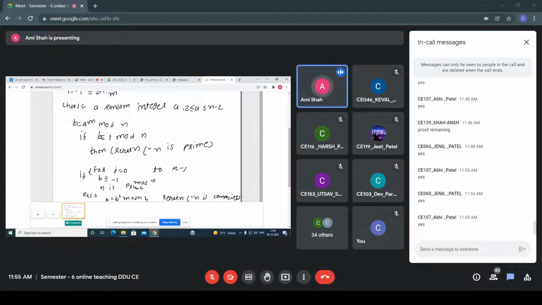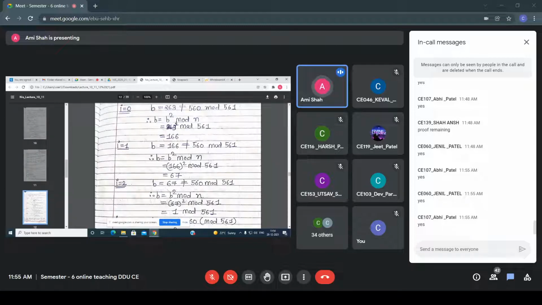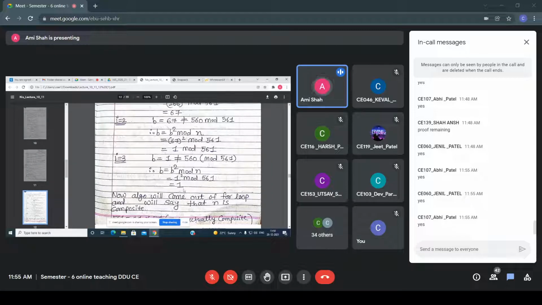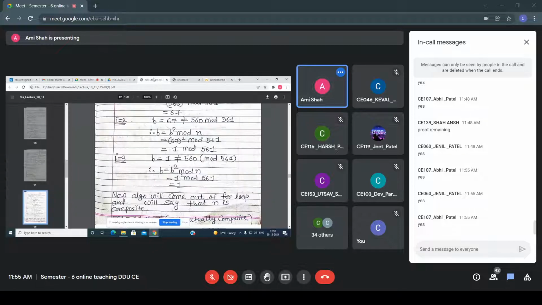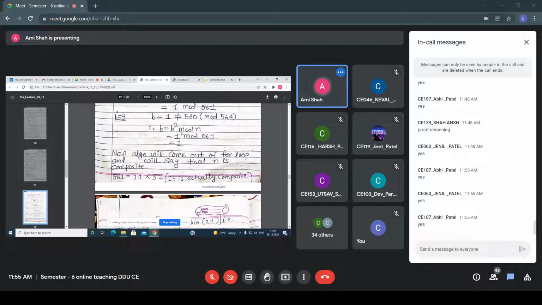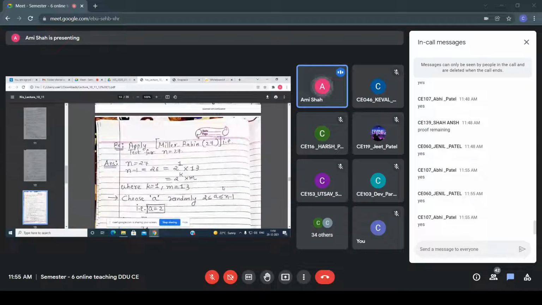If it is not -1, you again perform b equals b square mod n. Here, in each and every case, I am not getting -1, so my algorithm comes out of the for loop and says the number is composite. That is what I am trying to say. Is it clear to you all?